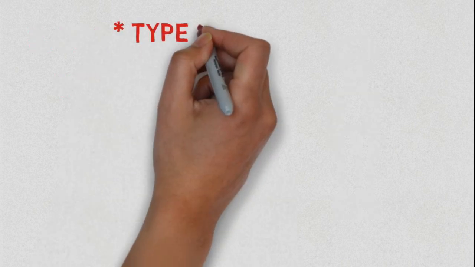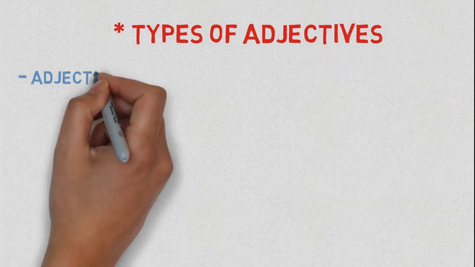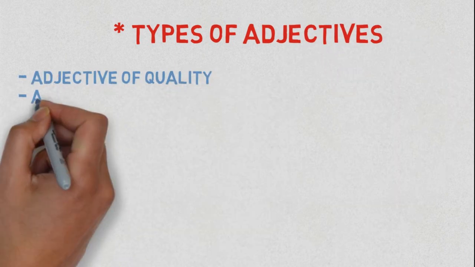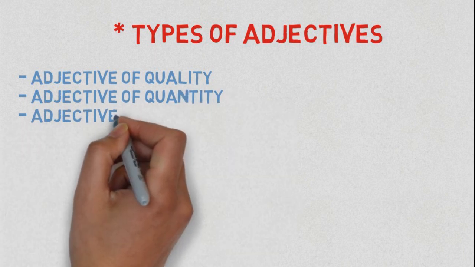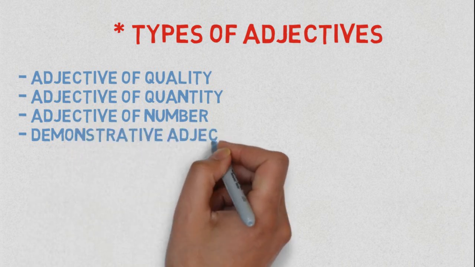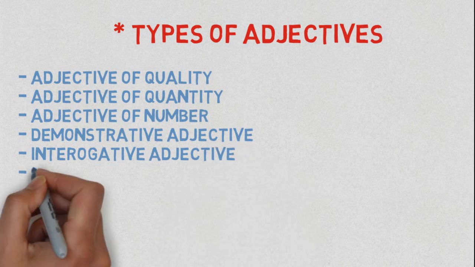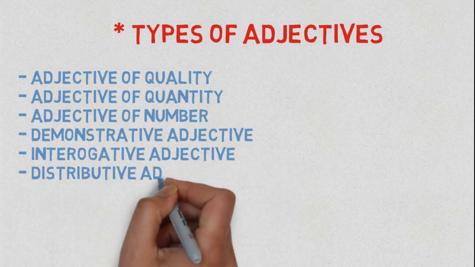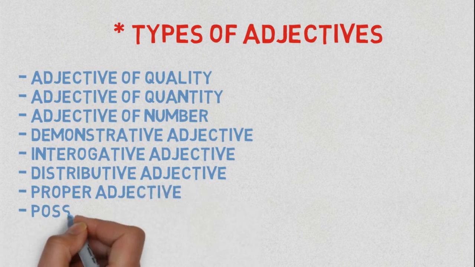Now, let us understand the types of adjectives. Number 1. Adjective of quality. Number 2. Adjective of quantity. Number 3. Adjective of number. Number 4. Demonstrative adjective. Number 5.